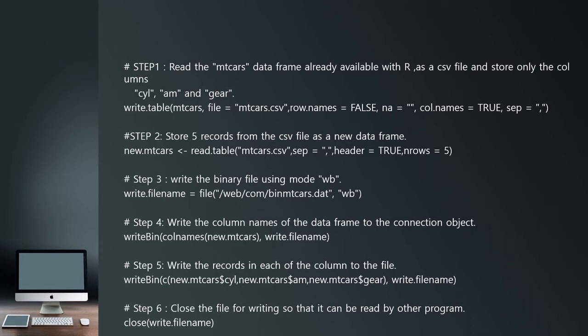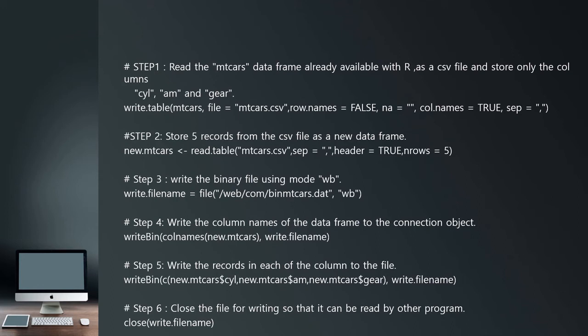In step 1 and step 2, I am going to retrieve some data which is already available, and that I am going to write in the binary file. For writing the binary file, there are 3 steps: the first is the file name, the second is the column name, the third is the record. So it's very simple. 6 steps I have used here.